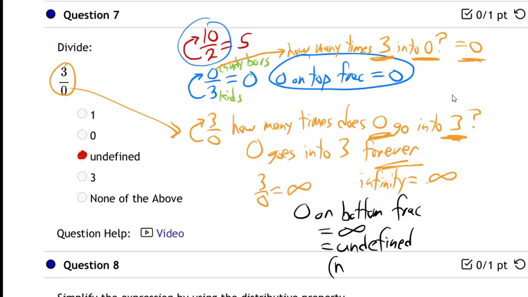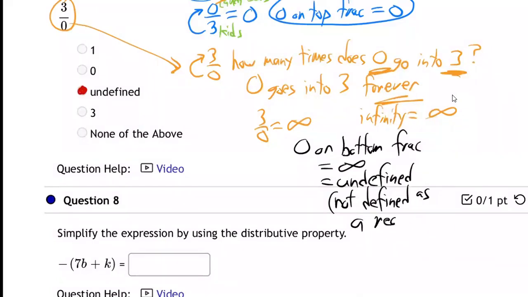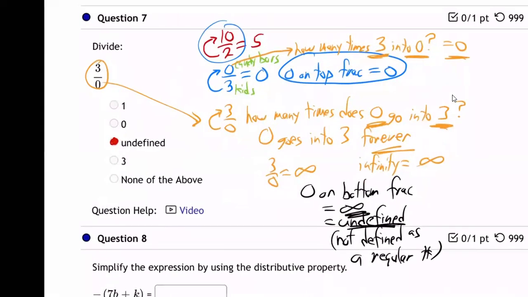Meaning it's not defined as a regular number. That's what we're saying. When we say it's undefined, it's really infinity. But infinity is not a number, so we say it's undefined. It's not a regular number. It's infinity. 0 goes into 3 or any other number forever. It's infinity, really. If you do it on your calculator it will give you an answer. It's undefined. So it's important that you know it's not zero. That's the common mistake that people make.